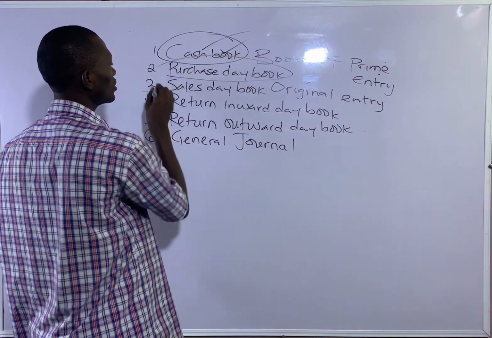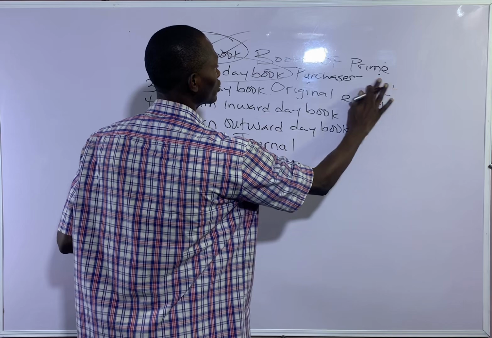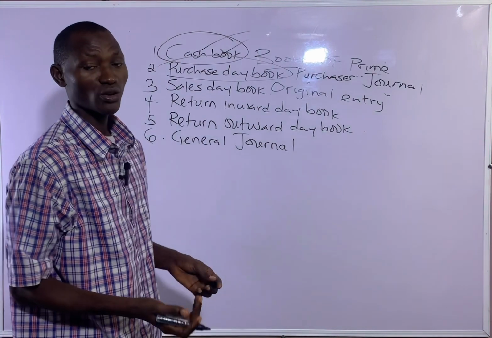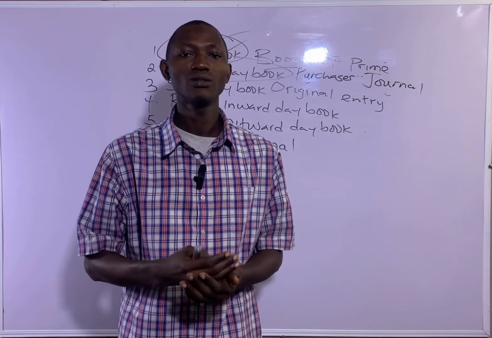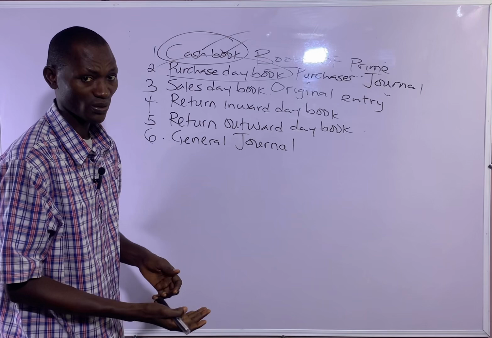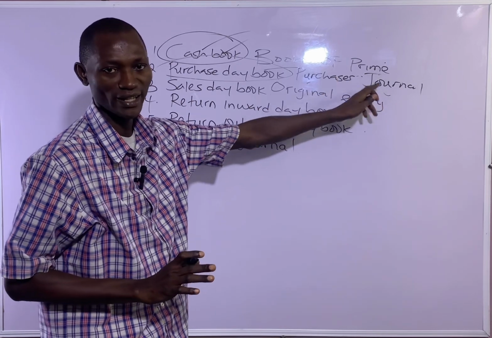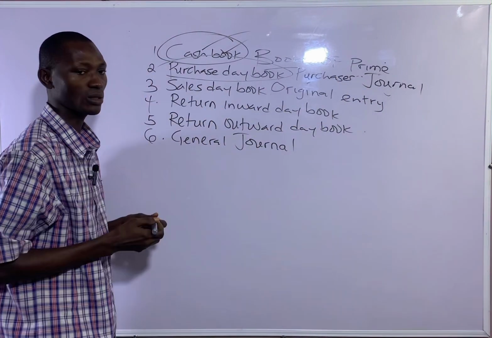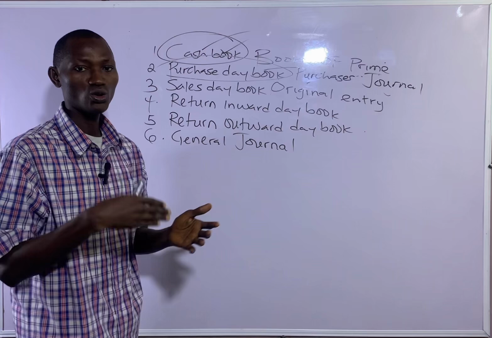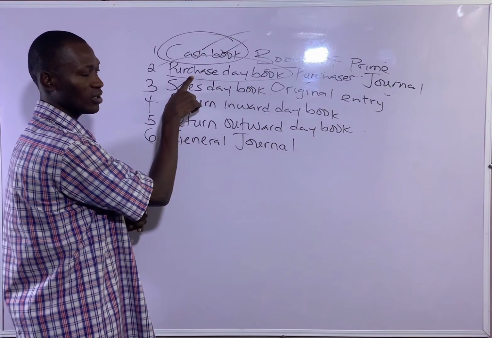Then number two, we have purchases day book. Another name for purchases day book is purchases journal. It is a subsidiary book or book of original entry that is used to record goods bought on credit. So when you buy goods on credit, you are not paying now. You record it in the purchases day book or purchases journal. Then the next one, sales day book. Sales day book is the book of original entry or subsidiary book that is used to record goods sold on credit. So as a business, you buy on credit, you record it in purchases day book.